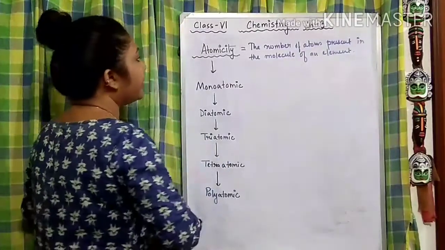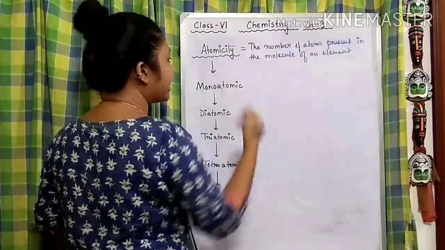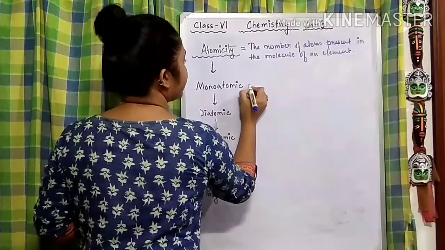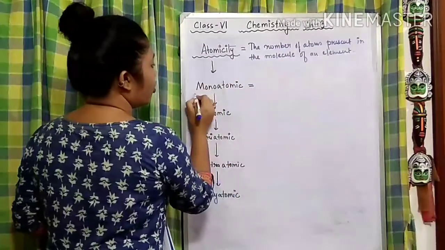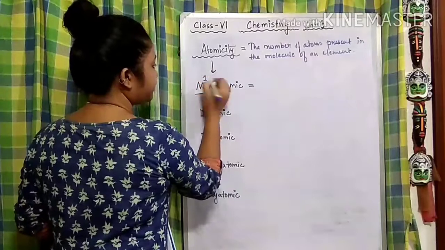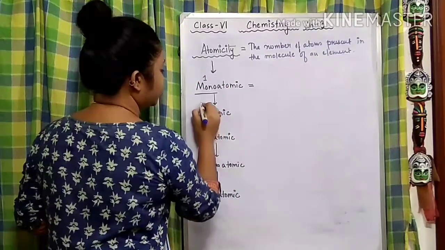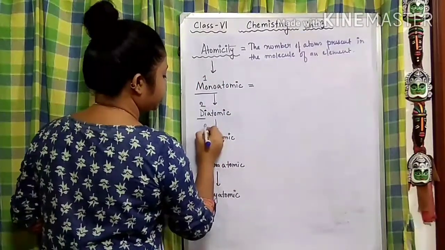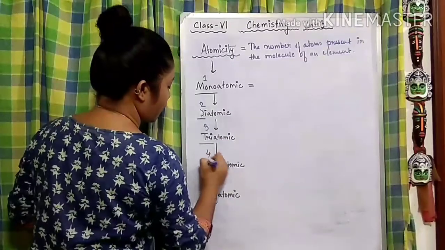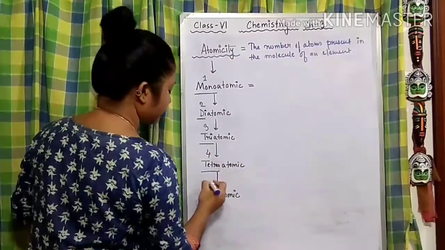So based on this atomicity, how can we classify the elements? Mono means 1, di means 2, tri means 3, tetra means 4, and poly means more than 4.